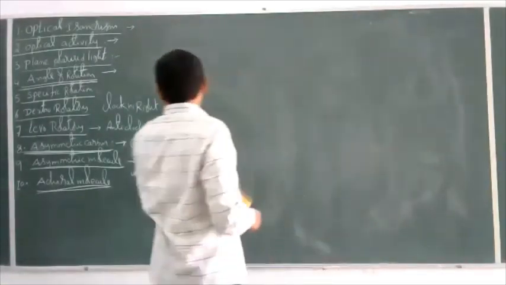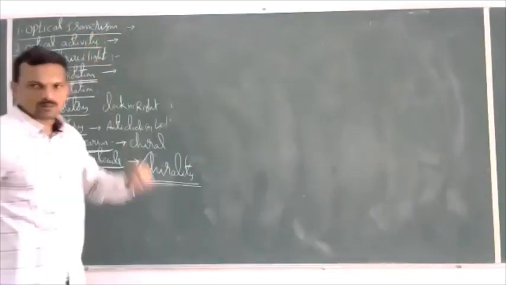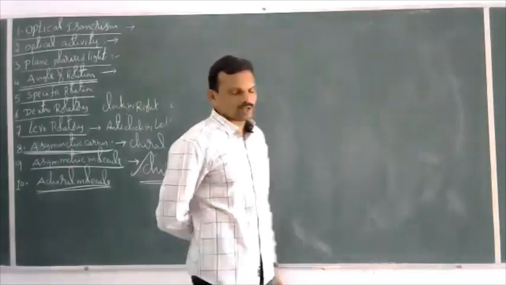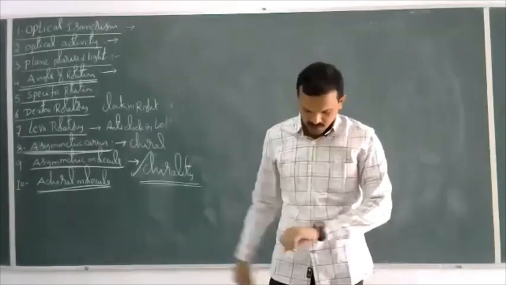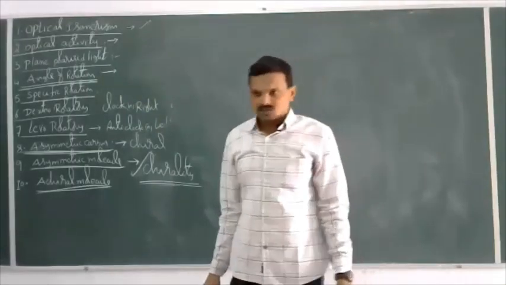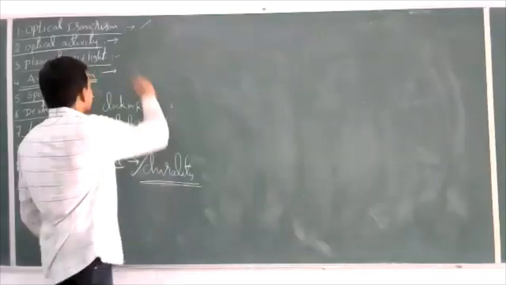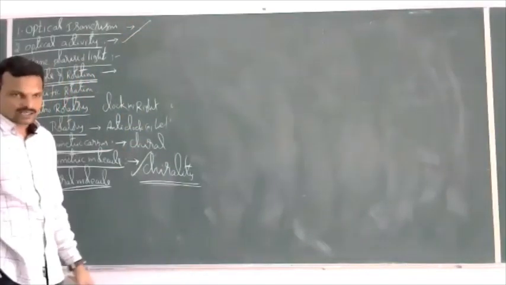See once again, optical isomerism. Two or more compounds having the same molecular formula but differing in the rotation of plane polarized light are called optical isomers. Optical activity: the ability of a compound to rotate the plane polarized light is called optical activity.